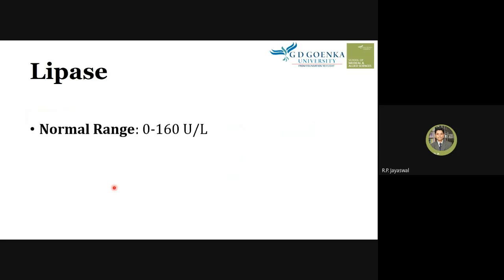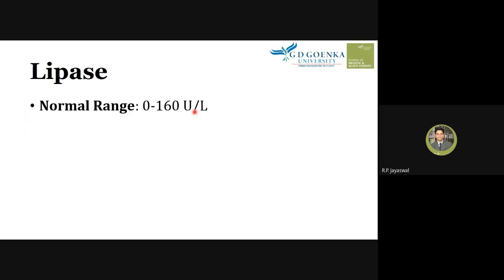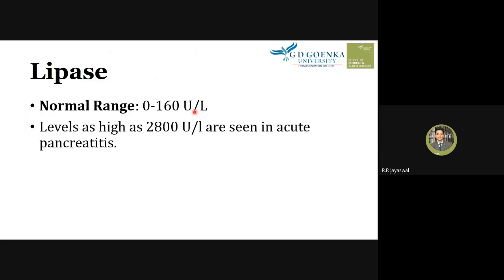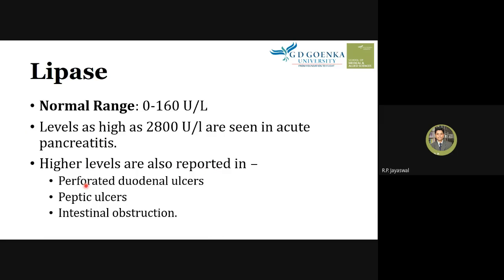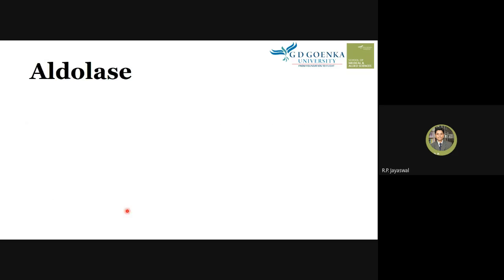Lipase. The normal range is 0 to 160 units per liter, and levels above 2800 units per liter are seen in acute pancreatitis. Lipase and amylase tests are prescribed together because both of them are produced in the pancreas. High levels are also reported in perforated duodenal ulcer, peptic ulcer, and intestinal obstruction. So these are other conditions where lipase levels can become higher.